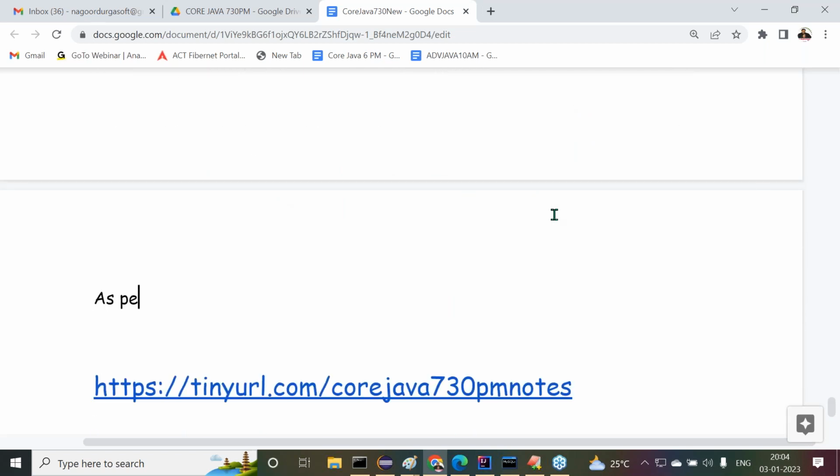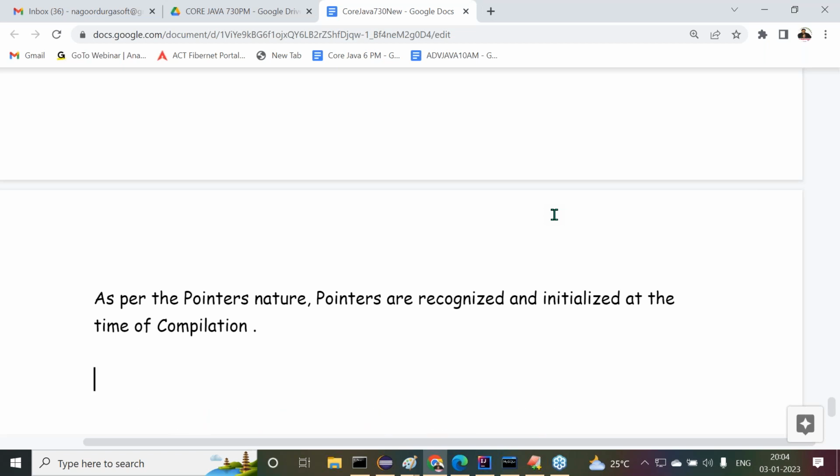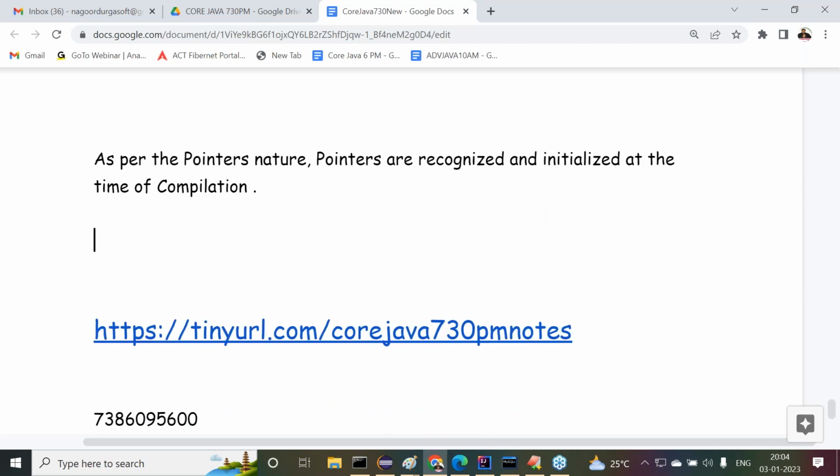Next, as per the pointer's nature, pointers are recognized and initialized at the time of compilation. At the time of what? Compilation. Understand clearly? This is the basic awareness of the pointers here.